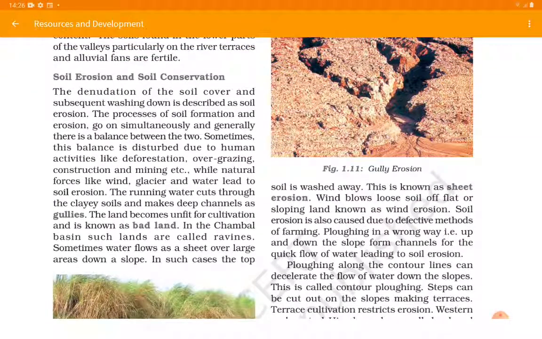Now let's discuss the most important topic for the soil chapter, that is soil erosion and conservation.